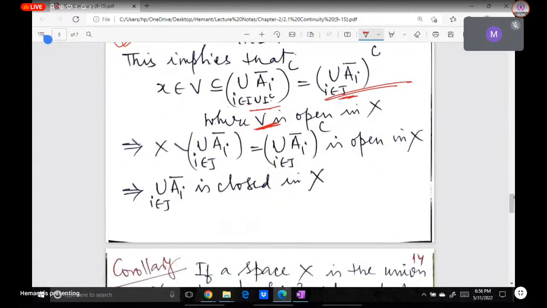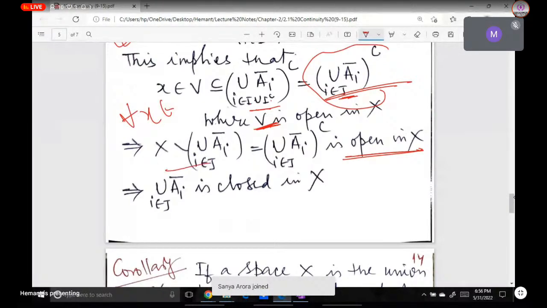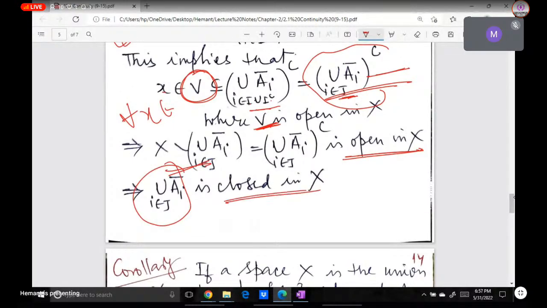So we can say that this set, and X minus this, is open in X. Why is this open in X? Because for every x belonging to this set, we are in a position to get an open set V containing x and contained in that. So that's why this is open. अब चूंकि कॉम्प्लीमेंट ओपन है, तो जब कॉम्प्लीमेंट हटा देंगे तो ये क्लोज हो जाएगा.